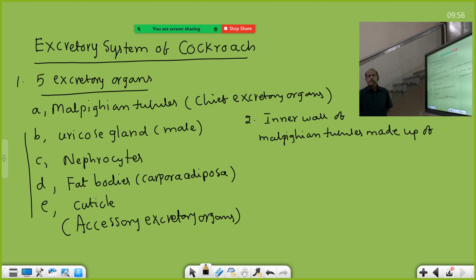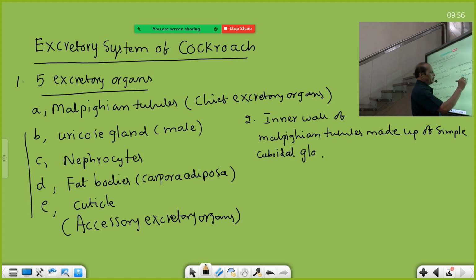Compound epithelium is one in which many layers are there. So here inner wall of Malpighian tubules made up of simple cuboidal glandular epithelium. So they have the microvilli. These epithelial cells have microvilli.